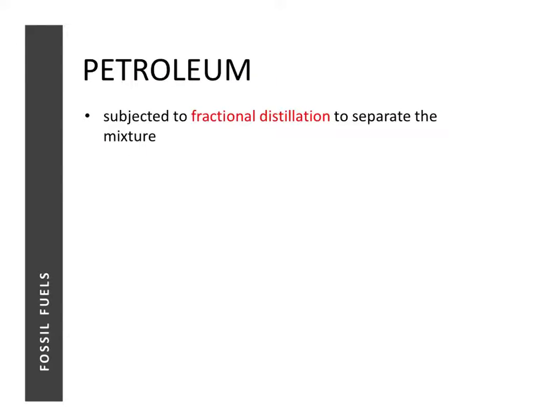Now if you can recall, for a mixture of miscible liquids, the correct way to separate them is by fractional distillation. And fractional distillation works by the principle that they have different boiling points.